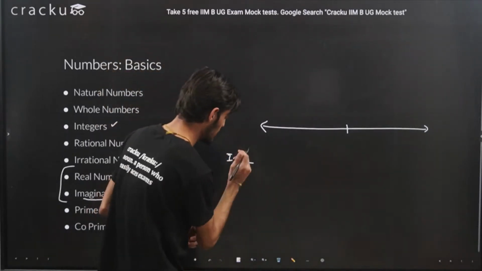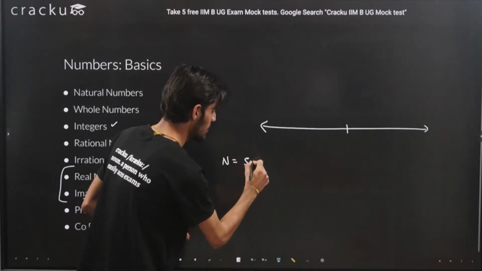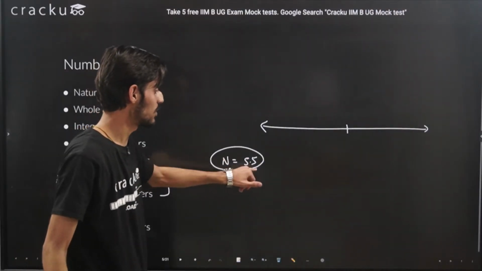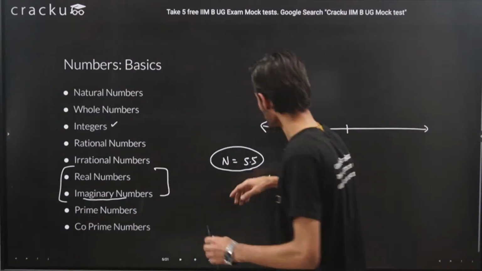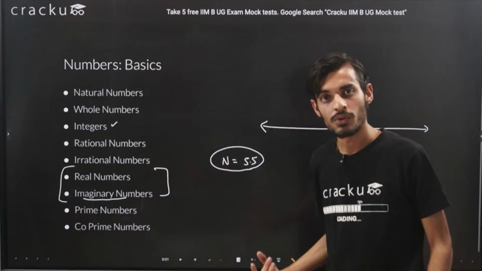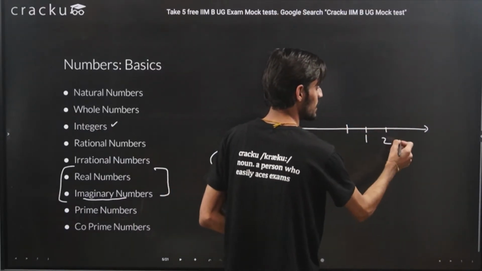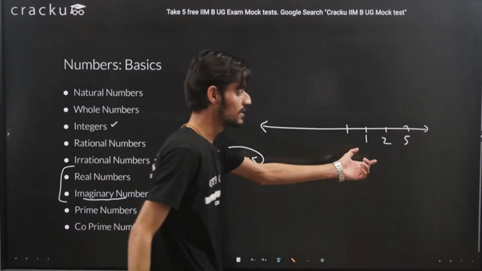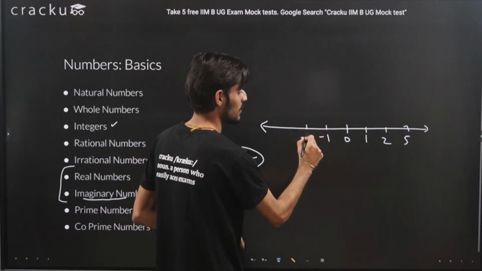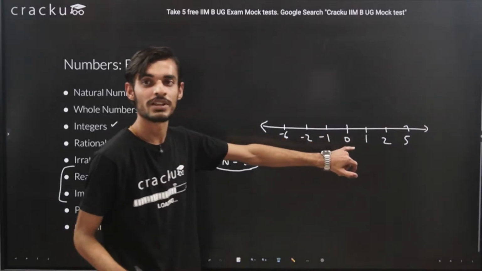If the number is, let's say, 5.5, then this is not an integer because it is represented by a decimal. So any number which is free from decimals is termed an integer. It can be positive also, it can be negative also. So all these numbers, let's say I write 1 here, 2 here, maybe 5 here, these are all integers, free from decimals. It can be negative also, let's say -1 or -2, maybe -6 and so on. So these are integers which are free from decimals.